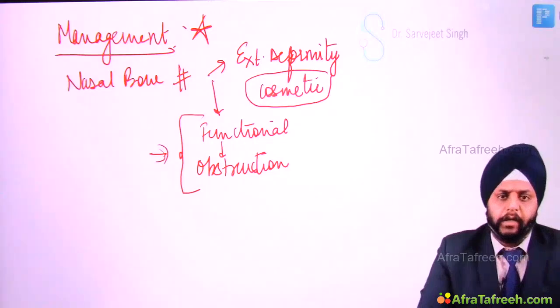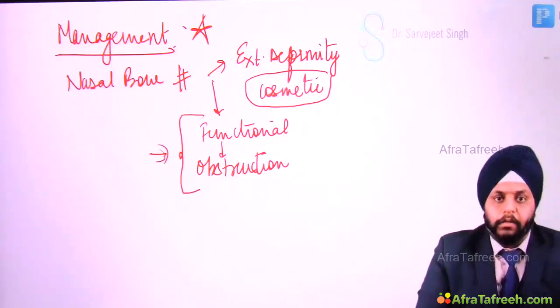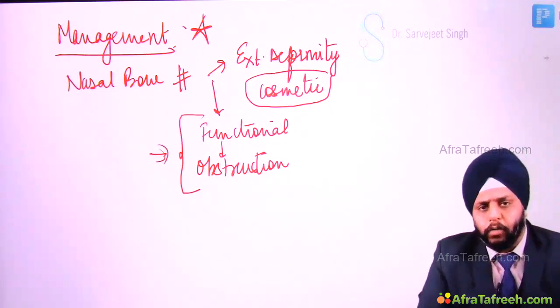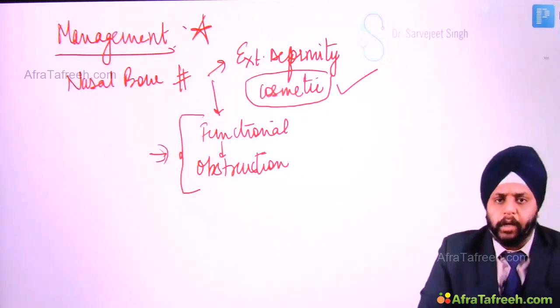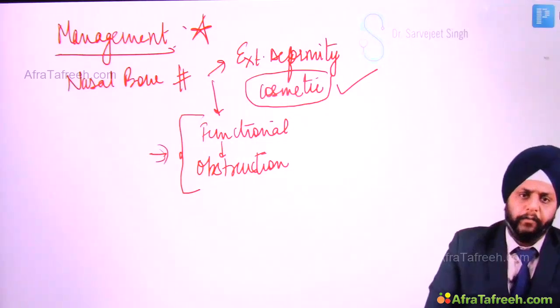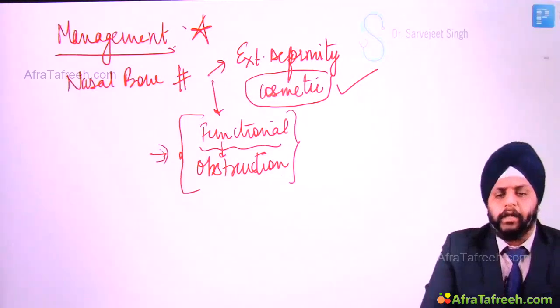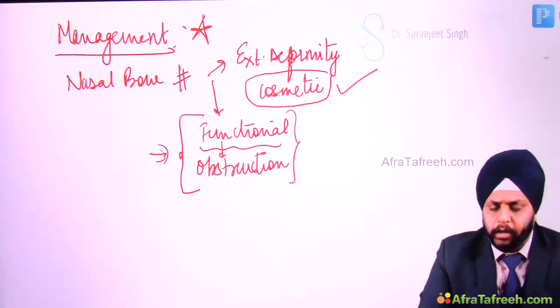If the patient says that I am looking fine, this much angulation is good enough for me, I don't mind it, then there is no need to force this patient to undergo any further treatment. If only cosmetic deformity is there, remember always give the option to the patient. If the functional deformity is also there, then you have to counsel the patient that he will have more problems in the future and it is better to get this operated now.